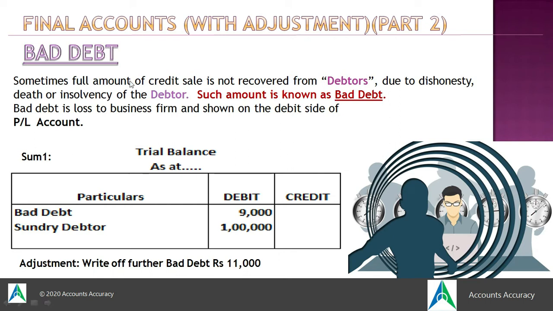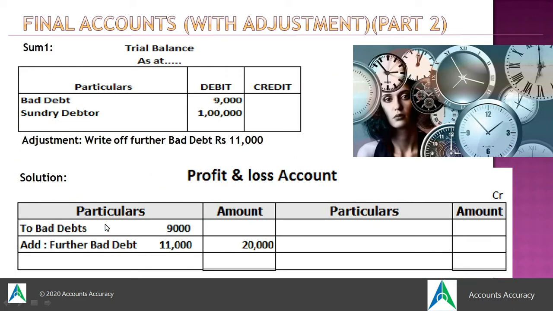Now in a question, if you get the bad debt in the trial balance, then that bad debt will be shown on the debit side of the profit and loss account, because according to nominal account rules, all expenses and losses should be debited. Now there could be further bad debt provided in the adjustment in your question. Suppose in the sum, bad debt is provided in the trial balance, and in the adjustment also you are provided with further bad debt. Then further bad debt will get added to the bad debt.